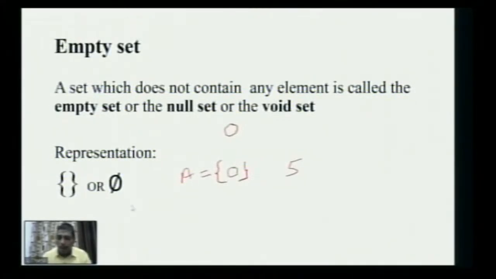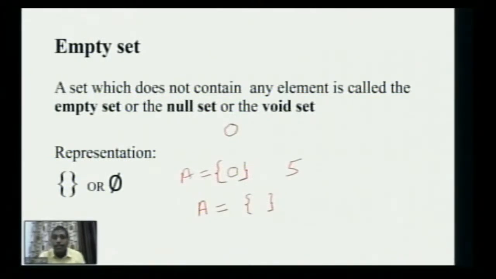So what is the way out? We take the same braces. This is how you represent any set, in set builder form or roster form. If you list the elements, it is the roster form; if you don't list the elements, it is the set builder form. But here I'm just using the braces with nothing inside. Such a set is known as an empty set. It is fundamentally important because many operations require such a set. So this is how you define an empty set.